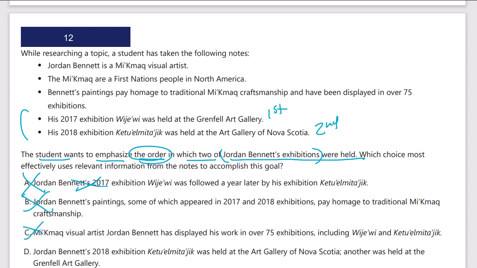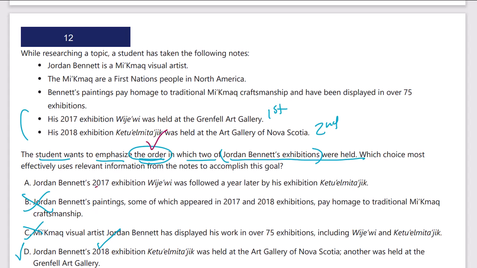Jordan Bennett's 2018 exhibition was held at the Art Gallery. Another was held at the Grenfell Art Gallery. That doesn't really emphasize the order, but it does indicate there is an order here. I'm going to hold on to that for just a second. I want to go back and check. Jordan Bennett exhibition. Oh, you know what? I think I missed A. Let's look at A again carefully. I think this has a better emphasis on the order.